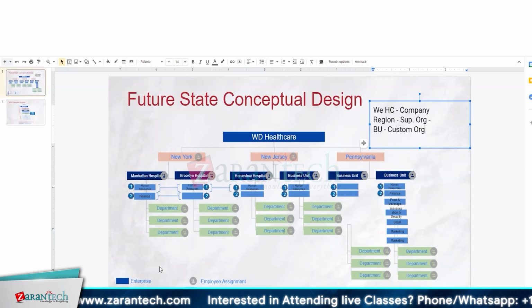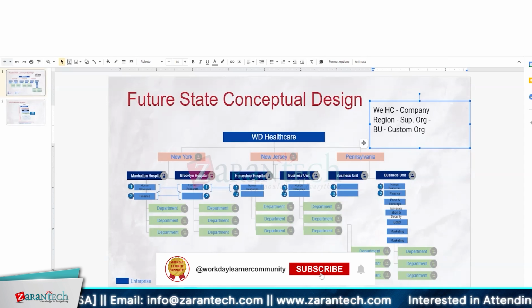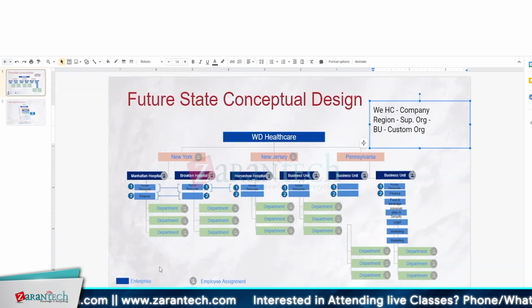Okay. So now here I have a question. When I'm going for the location hierarchy, I want to assign locations in two areas. One is on the BU level, and at the same time, I want to do it on the department level as well. The reason for that is that within the department also, I want to put security, so they don't want to see the patient history or patient information within the department also. For example,